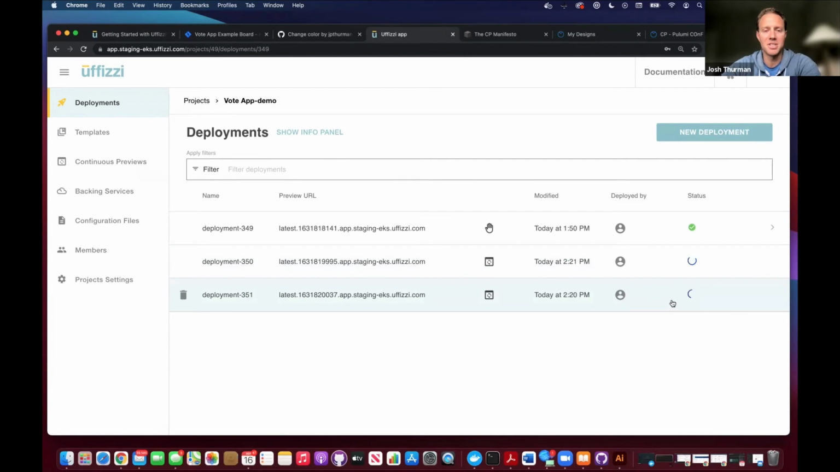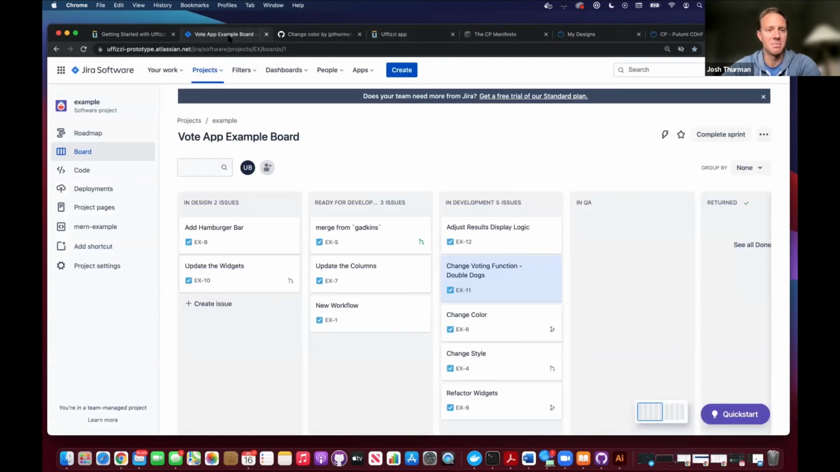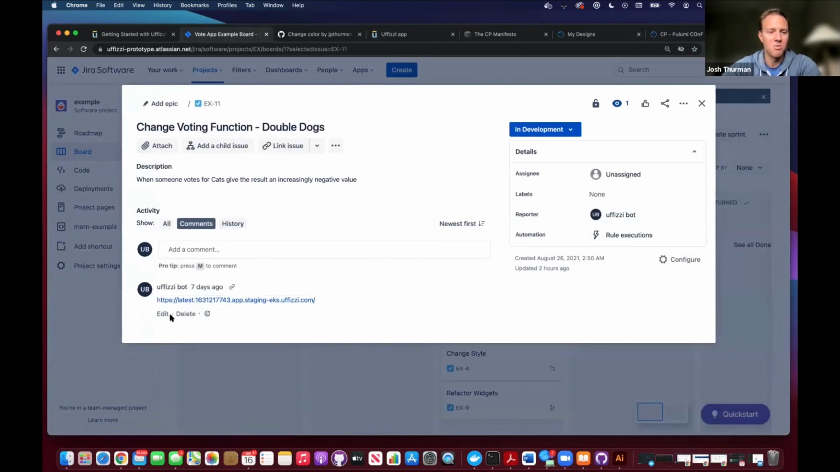And to finish the CP loop, and I already had this one running just to save time on the build process here, I'm going to finish the loop by going back into my ticketing system. In this case, I've got Jira. And so this was the ticket I started with. And Eufeezy went in here and placed this preview URL right here. So whoever is approving this knows that it's available there. They can go take a look at it.